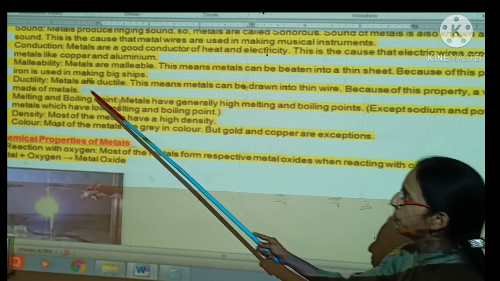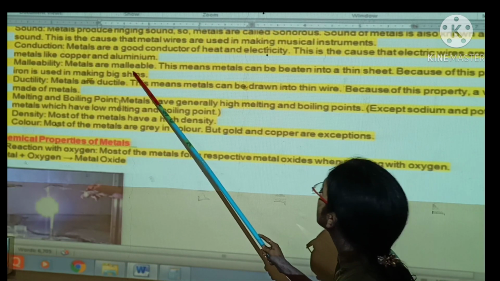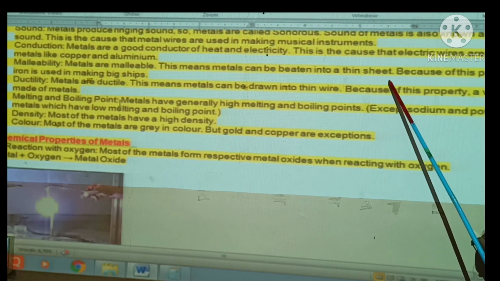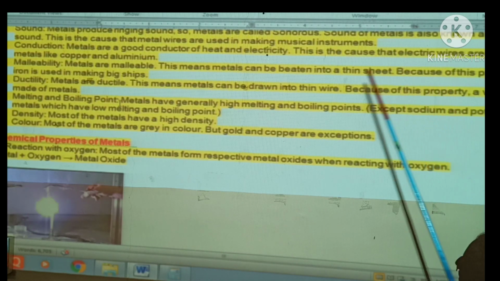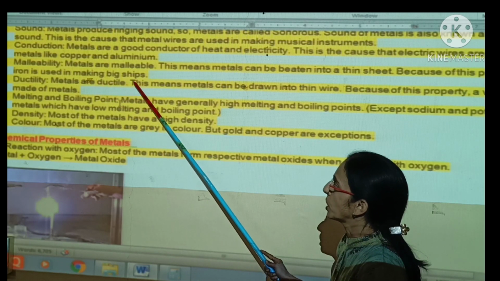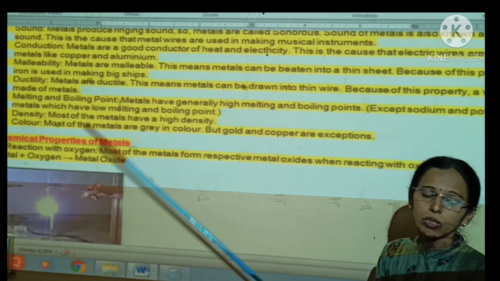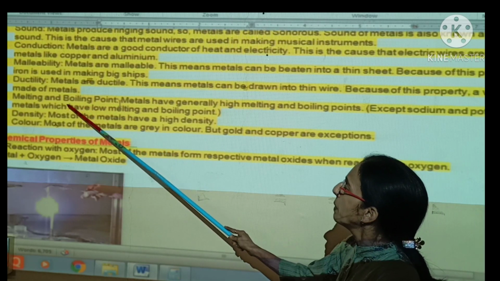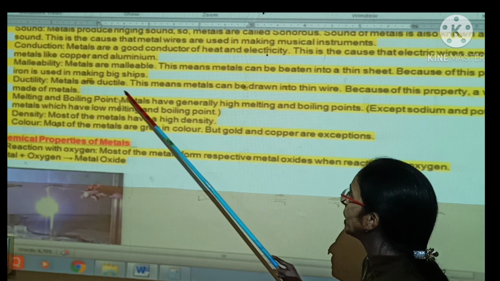Now about malleability. Metals are malleable, meaning they can be beaten into thin sheets. Because of this property, iron is used for making big sheets, as well as in making the roofs of houses. Melting and boiling point property.